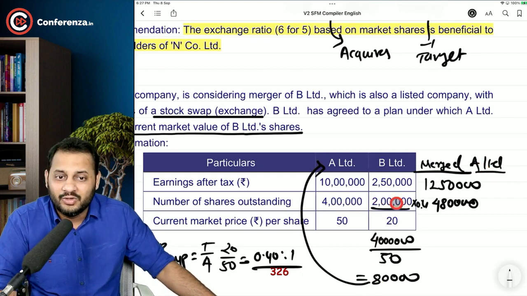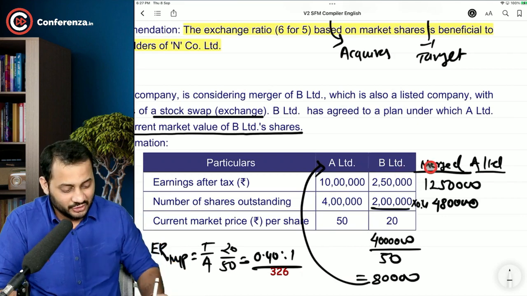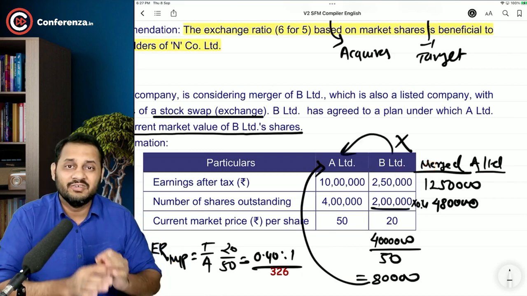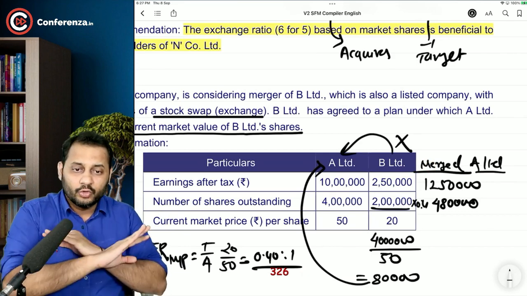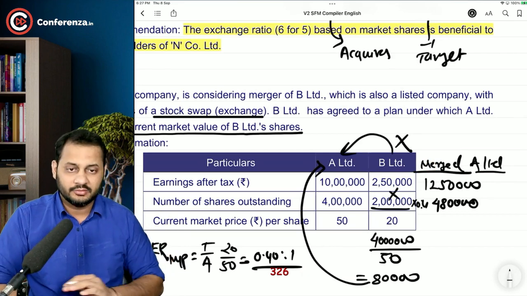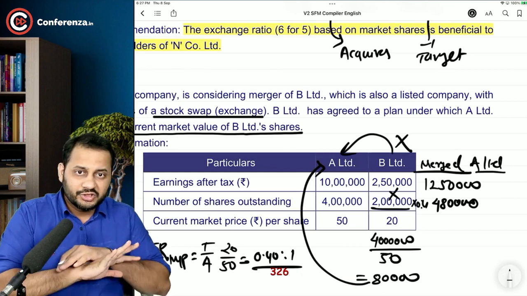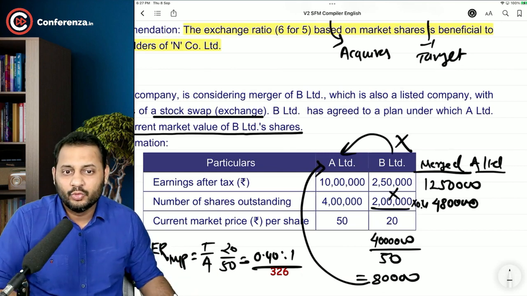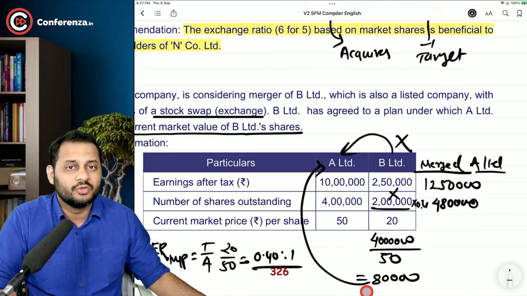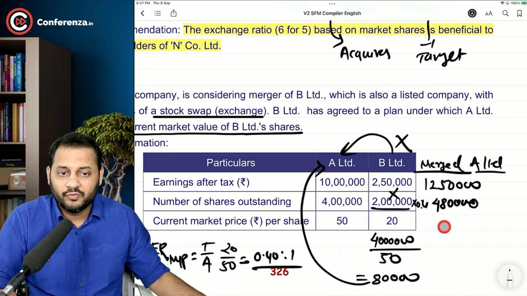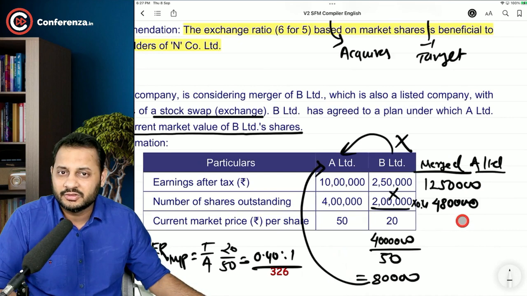No sir, 2 lakh is the shares of B Limited. Once you merge B Limited, this company will cease to exist. We will close this company. That means all the 2 lakh shares will get destroyed. And in replacement of that, you will issue 80,000 to the shareholders. So 4,80,000 will be the new shares of A Limited after merger.